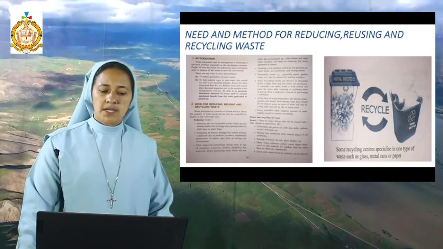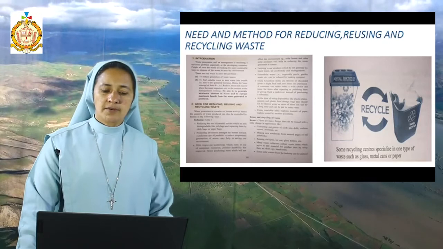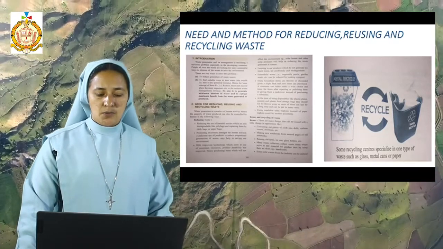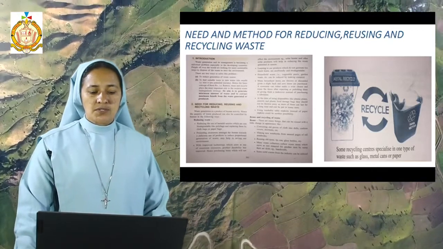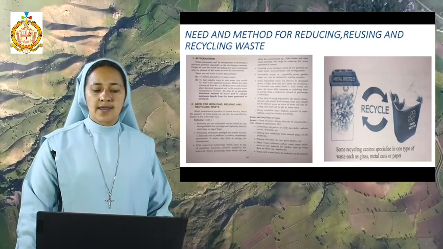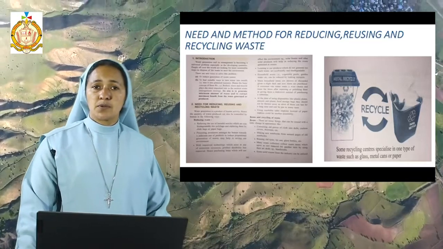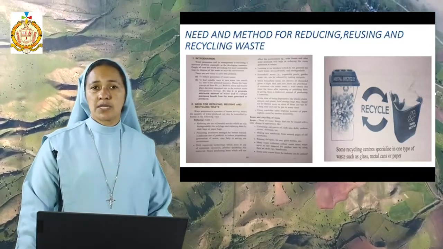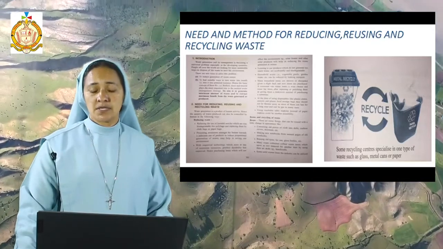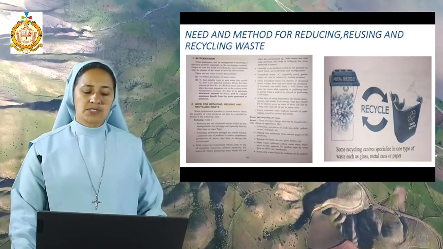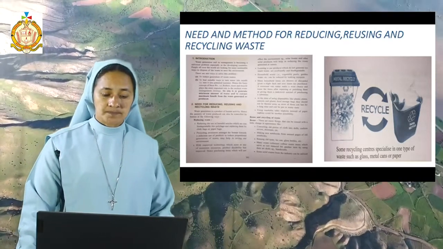Then making new notebooks from the unused pages of old notebooks, all this can be reused. Then reusing old tires, tin cans, glass bottles, etc. The old tires we can use as cushions when we cover them with another cloth, with some design on it.